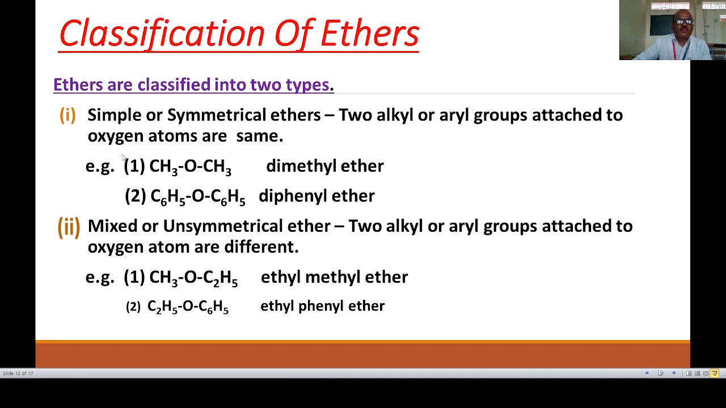I will repeat again. This is very important for your board exam or CET or competitive exams. There are two types of ethers: simple, also called symmetrical, in which both alkyl or aryl groups are the same. The second type is mixed or unsymmetrical ether, in which the alkyl or aryl groups attached to oxygen are different.